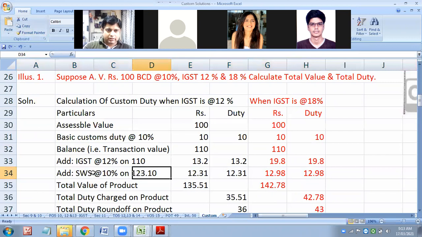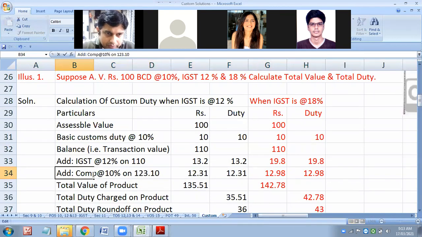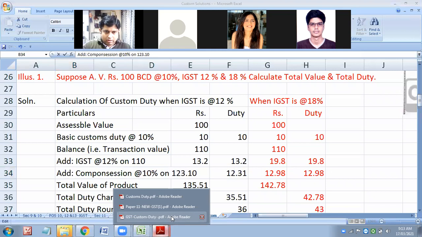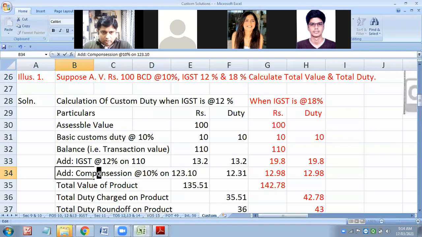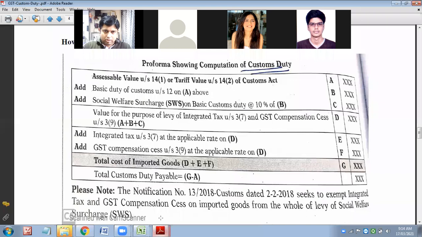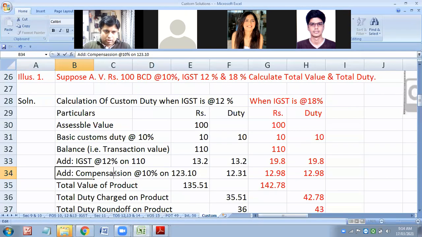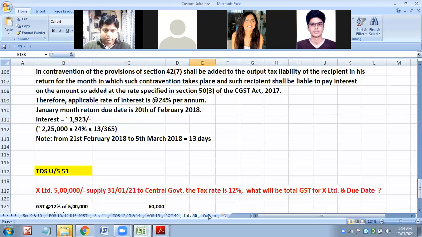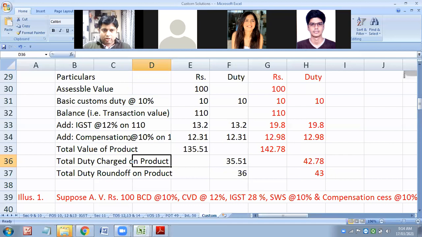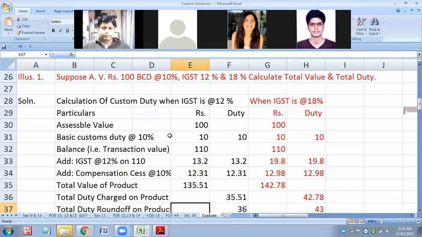Compensation cess, if I consider SWS, then it is perfect. No problem.